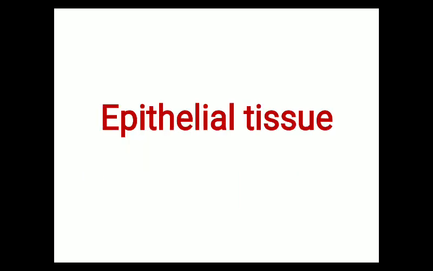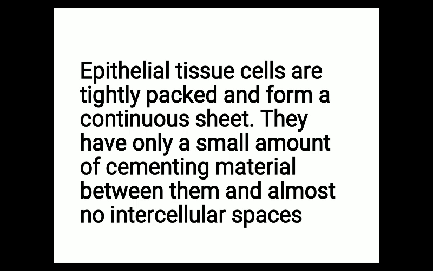Now we will discuss one by one all the different types of animal tissue. First we will start with epithelial tissue. Epithelial tissue cells are tightly packed and form a continuous sheet-like structure. They have only a small amount of cementing material between them, and almost no intercellular spaces are present. So in epithelial tissue, the cells are compactly arranged. This is the characteristic feature of the epithelial tissue.